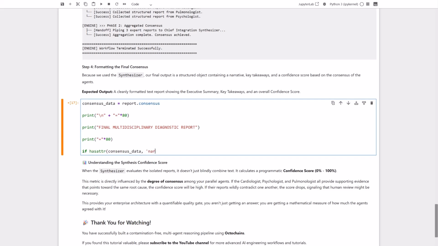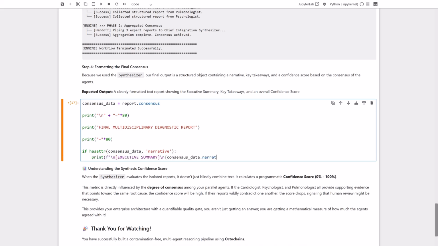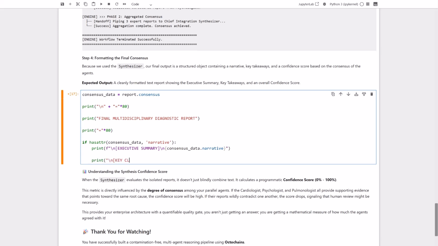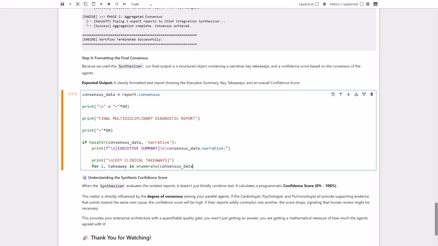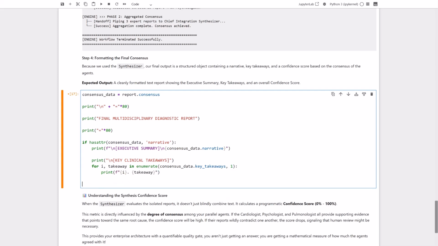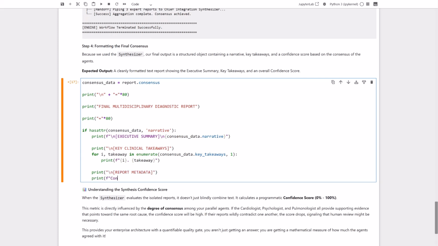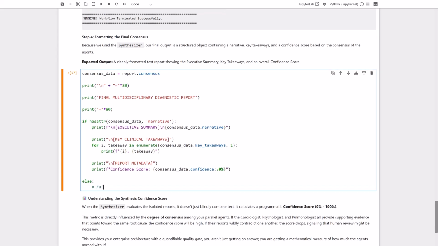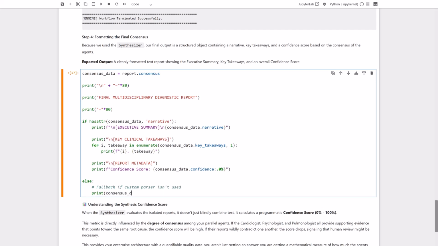Now we check if our consensus data has a narrative attribute, and if so, we'll print the executive summary section. Next, let's loop through the key clinical takeaways generated by the synthesizer and print them out as a numbered list. We'll also print out the report metadata showing the calculated confidence score formatted beautifully as a percentage. Finally, we'll add a fallback else block to print the raw consensus data if our structured attributes aren't present. Let's run this and see our final diagnostic output.